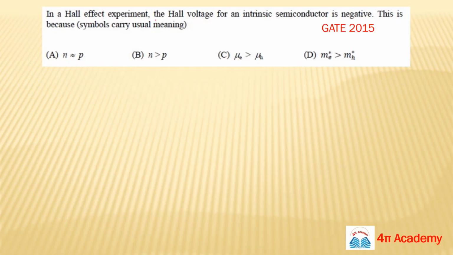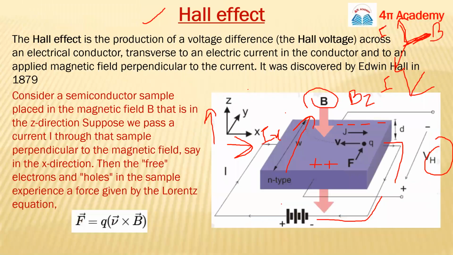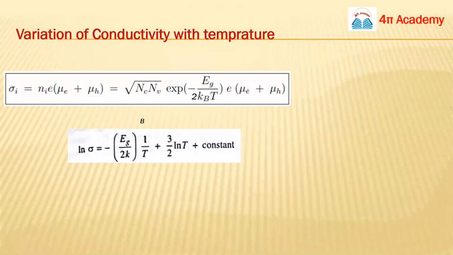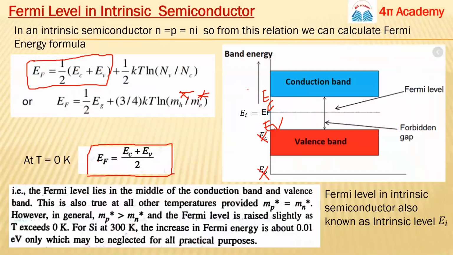In a Hall effect experiment, the Hall voltage for an intrinsic semiconductor is negative. This is because they are talking about the Hall voltage for an intrinsic semiconductor. So you remember the formula, I think. Where did I write this formula?